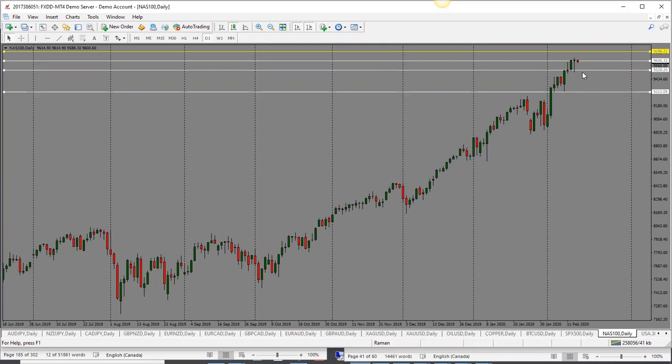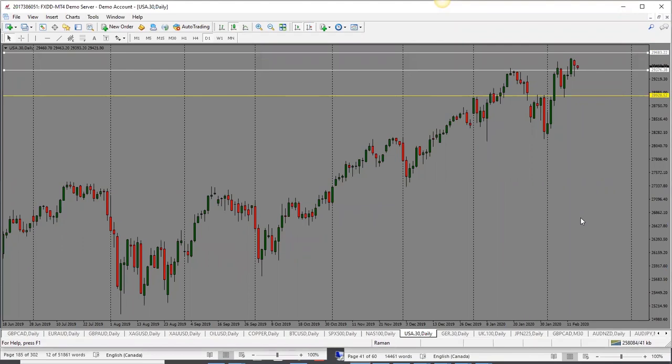Let's take a look at Nasdaq here. Same thing. Price came into this support at 95.20, but held above that, and it pushed higher from that. So at this point, still looking quite bullish here. And if it holds above 9600, it's likely to go higher. So here I'm again neutral, because waiting to see what sort of impact we see from the coronavirus news. If the markets just ignore it, then I would be looking for a move higher here. So overall bias is bullish, but today we are neutral.